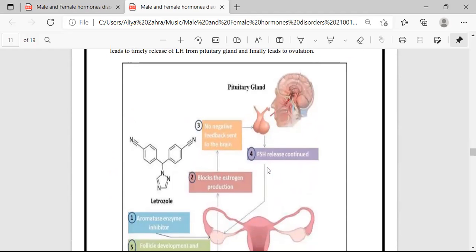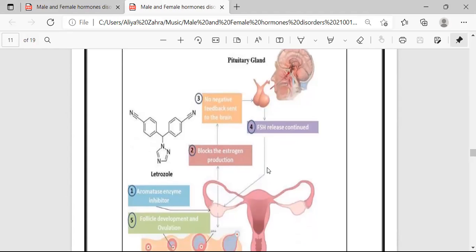Pituitary gland had a role in the mode of action of letrozole. Letrozole inhibits the aromatization of androgens to estrogens. Aromatization is a conversion of androgen to estrogens. So the first step is aromatization inhibition. Letrozole inhibits the aromatization enzyme, and the next is that this inhibition of aromatization releases the pituitary axis from the estrogenic negative feedback.